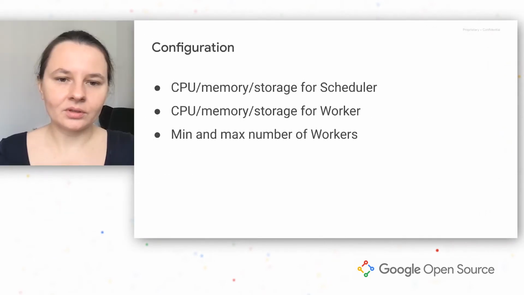This is how you configure Cloud Composer autoscaling. You can change machine settings for worker and scheduler separately. They can be changed after the environment has been created to better match your load. You can also set minimum workers to always have some capacity in case tasks come. To be able to cap the costs, you can use max number of workers setting. For now, both workers and schedulers cannot be scaled to 0. If you want to disable autoscaling, just set minimum workers equals maximum workers. Mateusz will now dive deeper into how we implemented this.